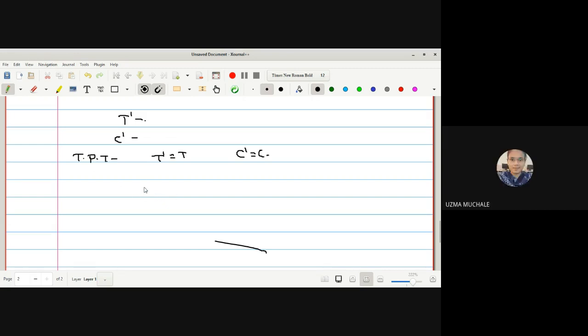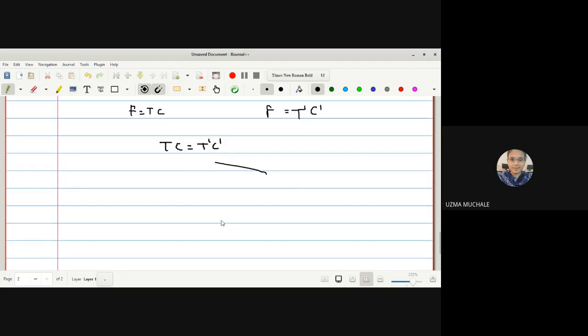Okay, so actually what we have here, f is equal to TC, this we have proved, and we have assumed that f is equal to some T dash C dash, correct? Let us assume that f is equal to some T dash C dash. So here we can say TC is equal to T dash C dash, correct? Both are equal to f on the left-hand side, so we can equate them.